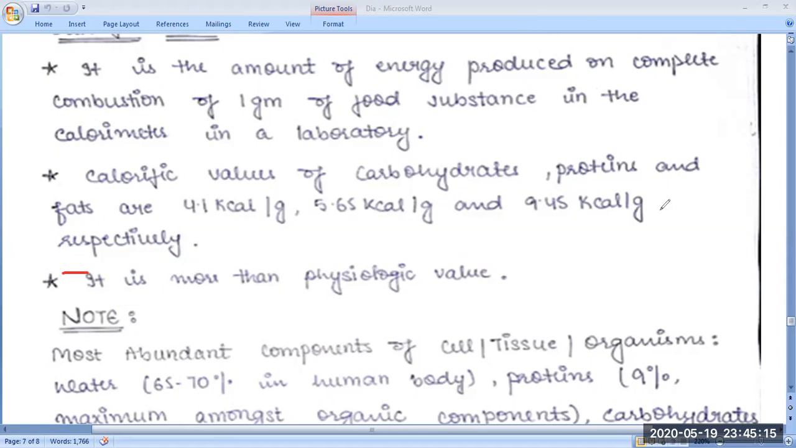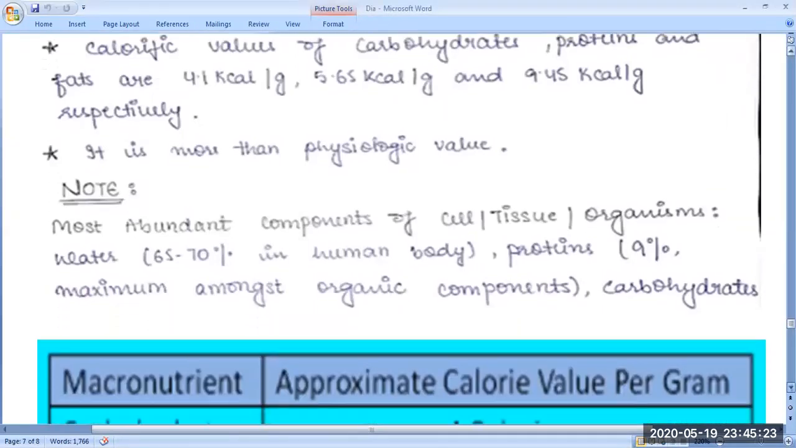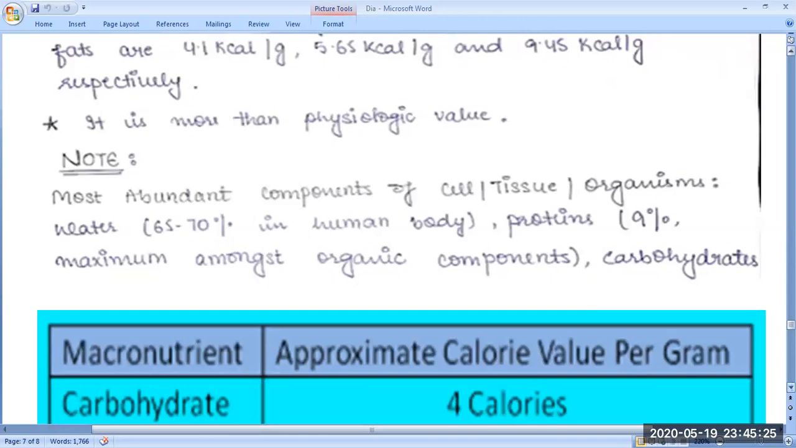Next, the most abundant component of cell, tissue, and organism is water. We know very well that in our body 70% of the weight is water, 60 to 75% in the human body. Then protein, 9%, is the maximum amongst organic compounds in our body, and then carbohydrate.